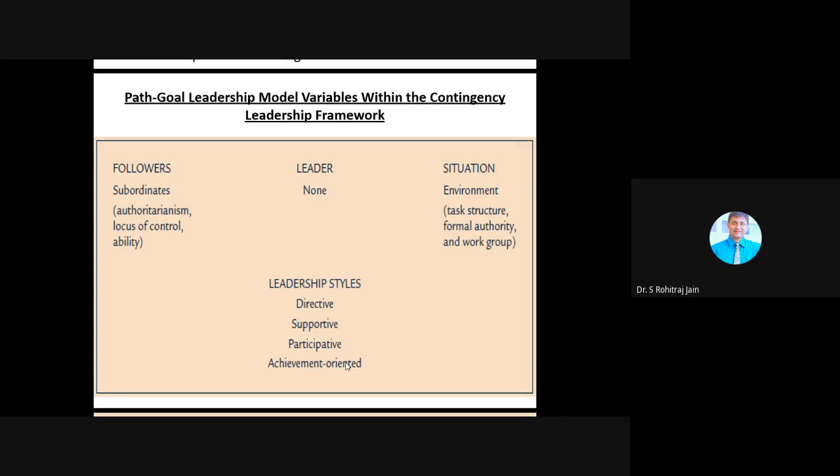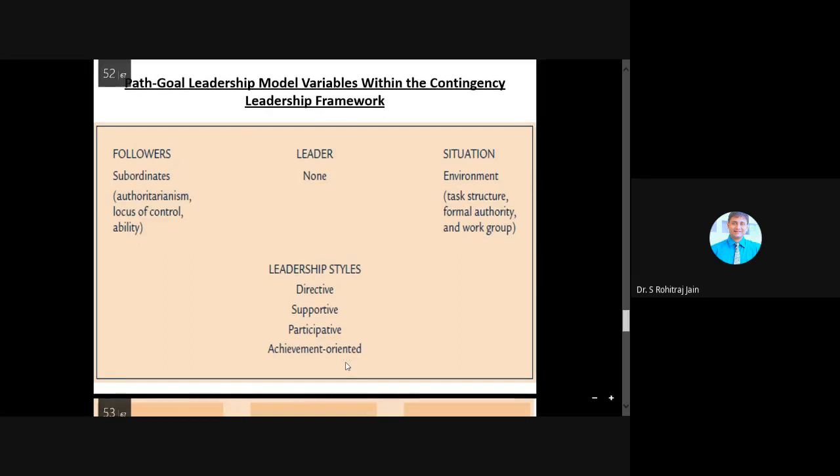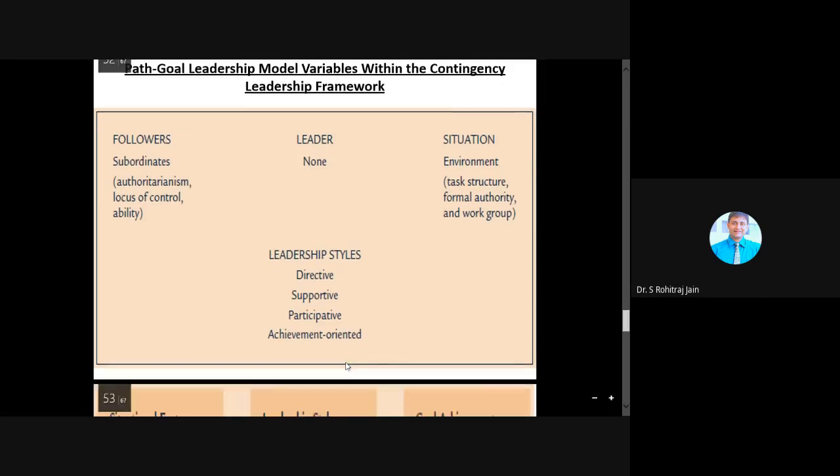So in case of achievement oriented, students, the leadership is very appropriate when followers are open to autocratic leadership. They have external locus of control and the follower ability is high, when the environmental task is simple, authority is strong, and the job satisfaction from the co-workers is either high or low. So this was about the path goal leadership model variables within the contingency leadership framework.